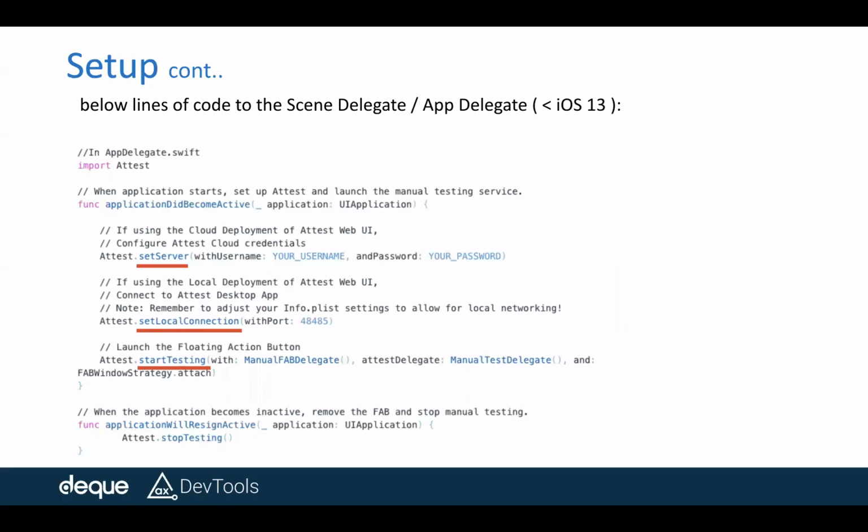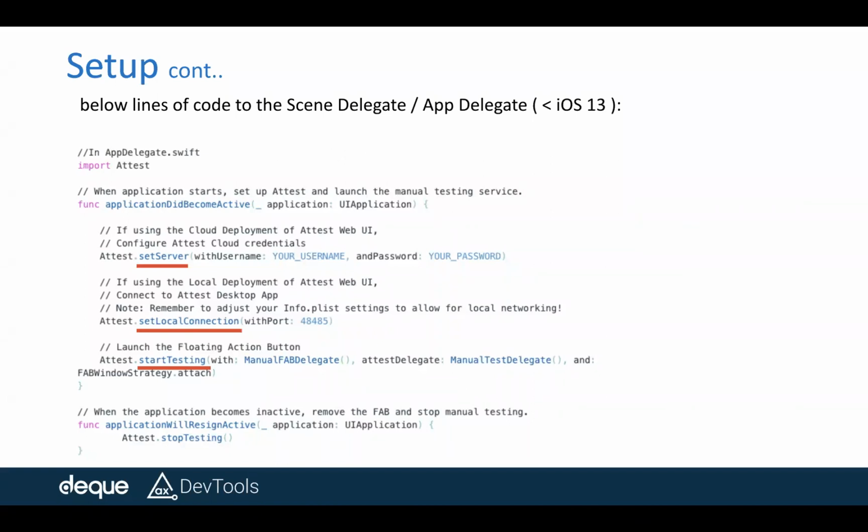Let's assume that you have this setup, you downloaded the framework, you attached it to your app, and now how do you run it? Let's take the first use case where I'm a developer developing my application, and I want to quickly test how accessible my current state of the application is. In that case, all you have to do is go to your scene delegate or app delegate based on your iOS version.